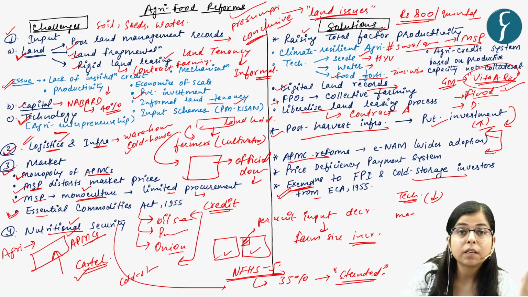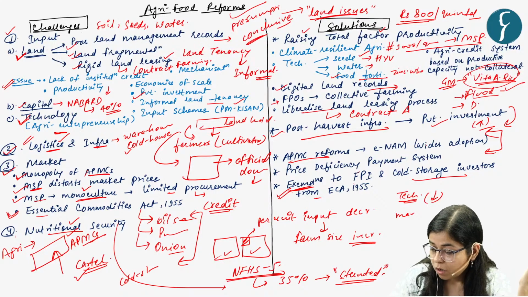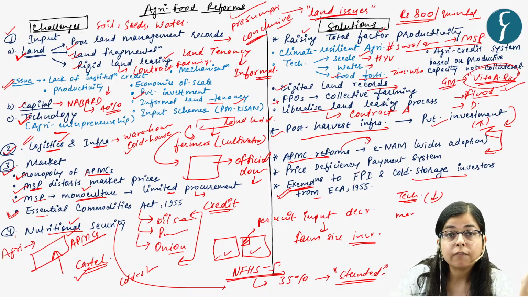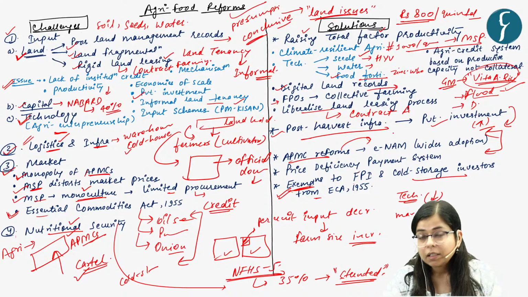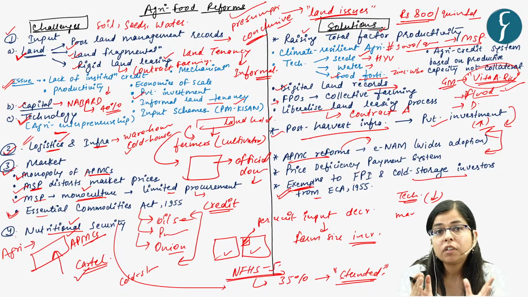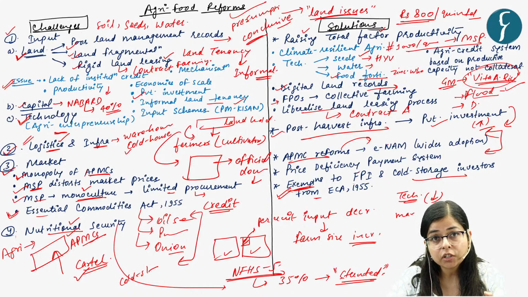There can be reforms in APMCs. What can be these reforms? These reforms can be, for example, wider adoption of ENAM. What is ENAM? Electronic National Agricultural Market. So it is a kind of integrated online unified market which can give better price realization to farmers.